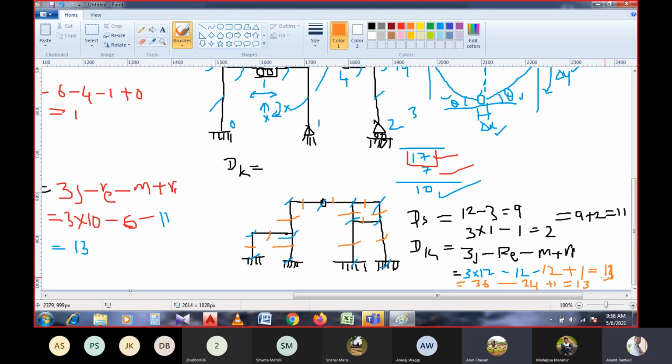Yes. So this is how you have to get the kinematical indeterminacy. For any given frame, if no conditions are given, whether it is rigid or not rigid, then you can directly consider it as rigid and calculate. Or else if you have any doubts regarding the questions, you can write the answers both with axial deformations and neglecting the axial deformations. Right? Is that clear? Yes, sir.